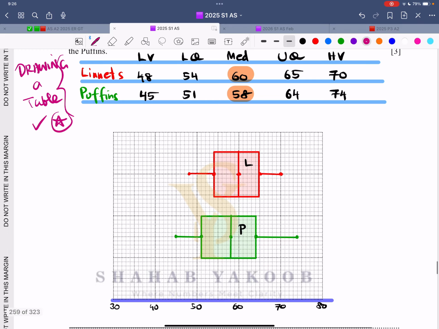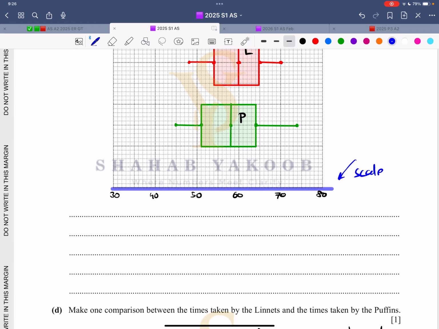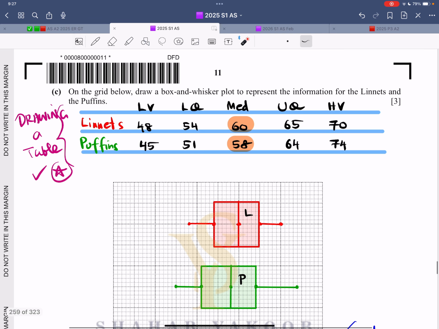And when you draw a box plot, make sure you show a scale. That scale does not have to start from 0. This is 30, 40, 50, 60, 70, 80. Our values are between 40 and 80 approximately. The smallest one is 45, the biggest one is 74, so technically it lies within the range.